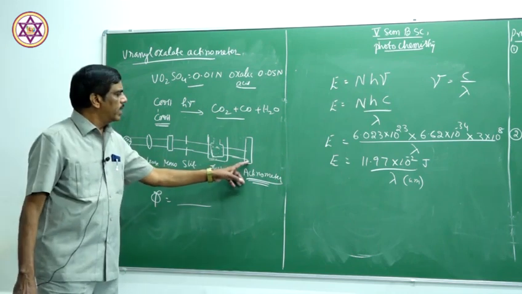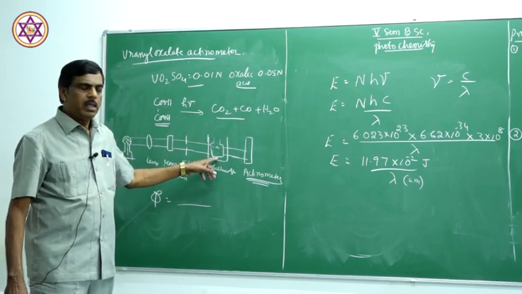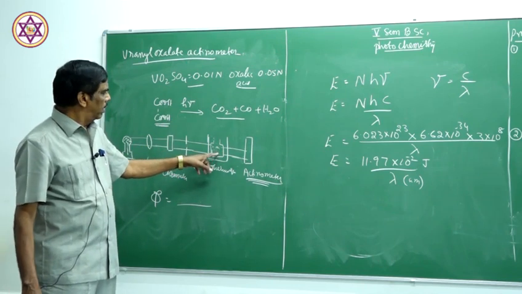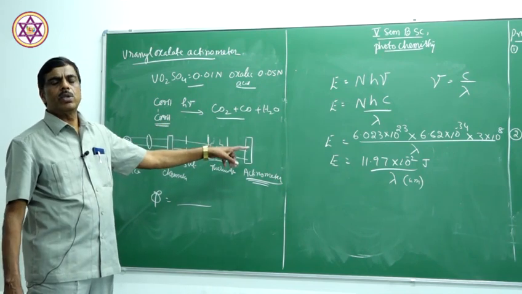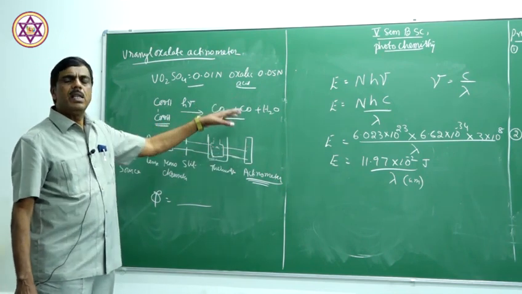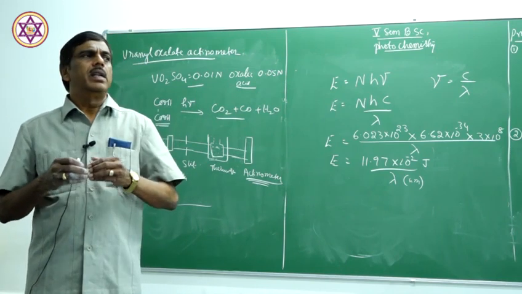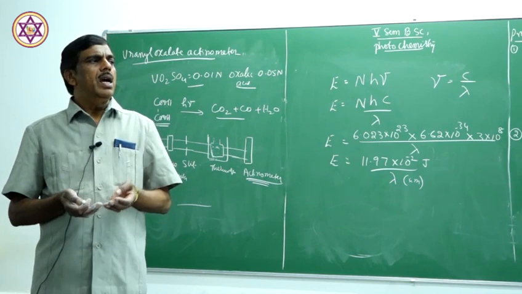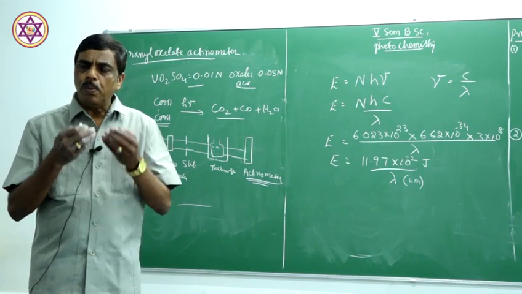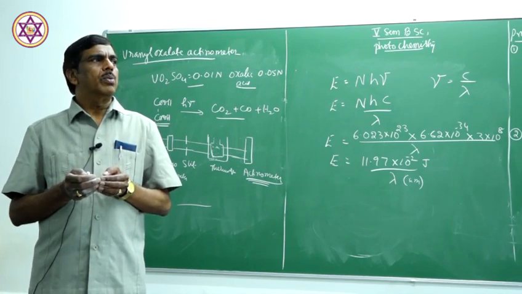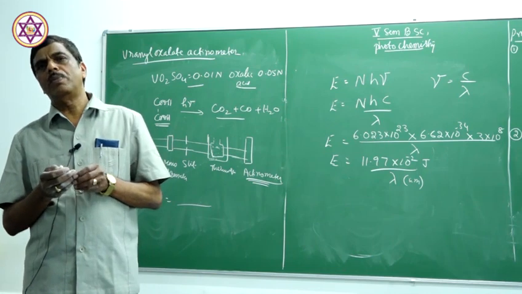So this actinometer, which contains oxalic acid, is first titrated with the empty solution or solvent, and second time after passing the light through the solution, it is titrated. Therefore we know how much oxalic acid is decomposed in the beginning, and how much oxalic acid is decomposed after the reaction. So by knowing that, the number of photons can be obtained.